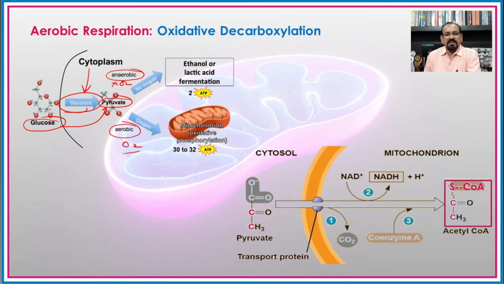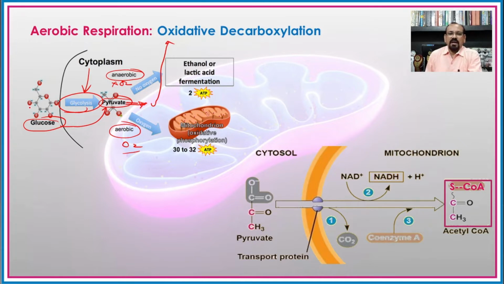So today we will continue with aerobic respiration and find out that after the entry of pyruvic acid from the cytoplasm into the mitochondria, first of all there is an oxidative decarboxylation before the Krebs cycle. Many authors have considered oxidative decarboxylation and the Krebs cycle as two different things, and some authors have also considered oxidative decarboxylation as a part of the Krebs cycle.